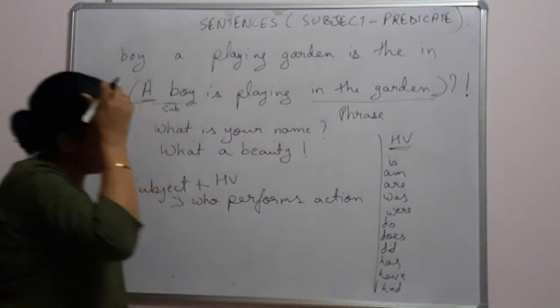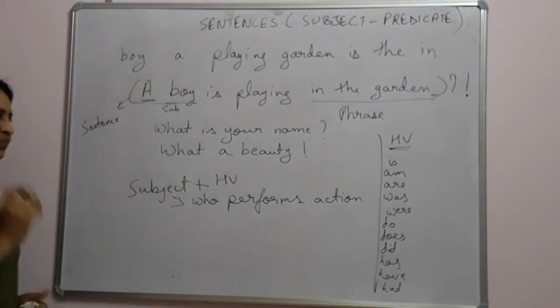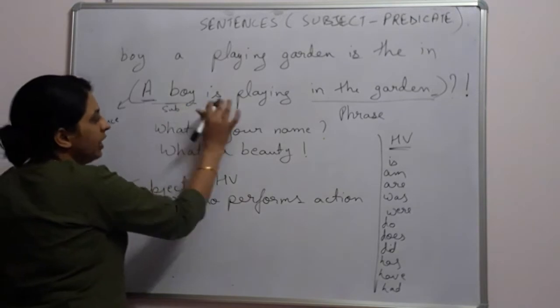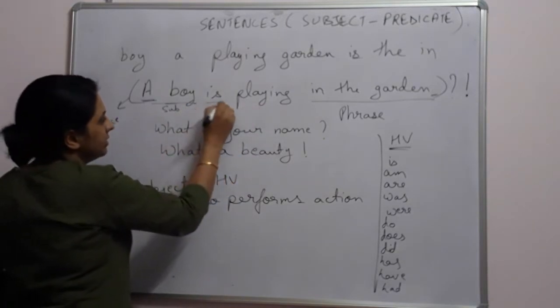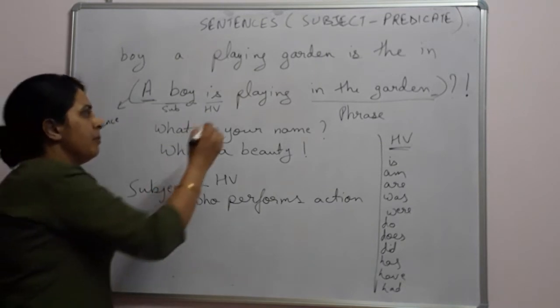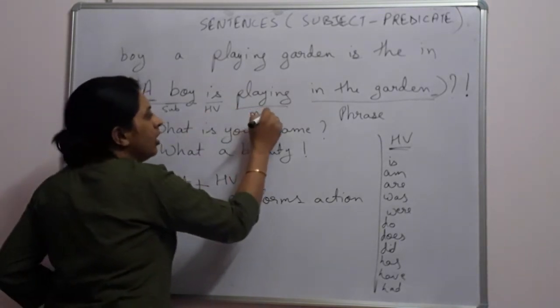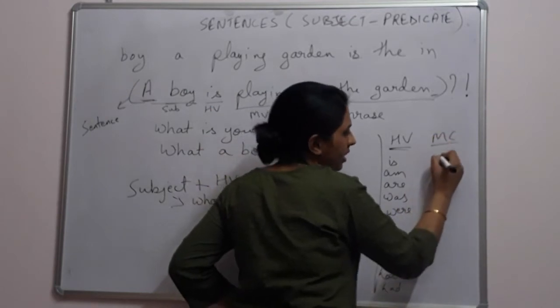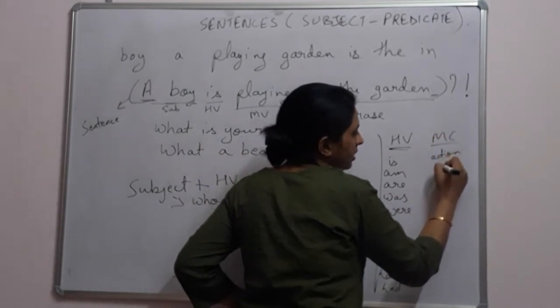Okay, these are our helping verbs. Then we have the main verb. So here what is the helping verb? Is. This is our helping verb. After the helping verb comes the main verb. Main verbs are mainly action words. Okay, these are action words.